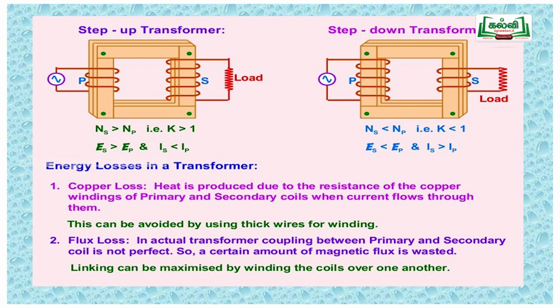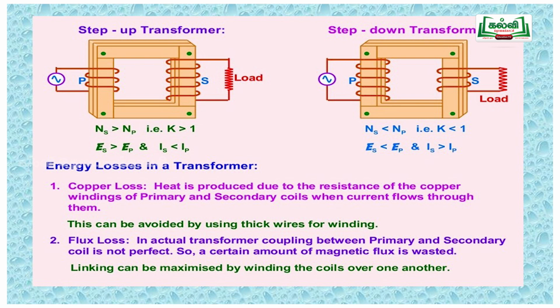And conversely, Ip by Is is equal to Ns by Np. The transformer converts current or voltage, but the power remains the same. The transformer will not increase or decrease the power. The power loss or power dissipation is described by the efficiency. What do you mean by efficiency? Efficiency is a quantity derived as output by input.